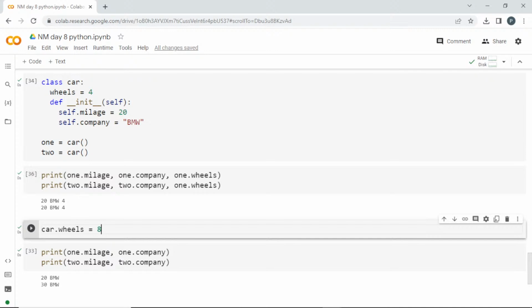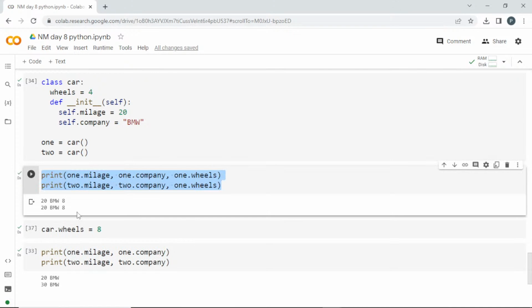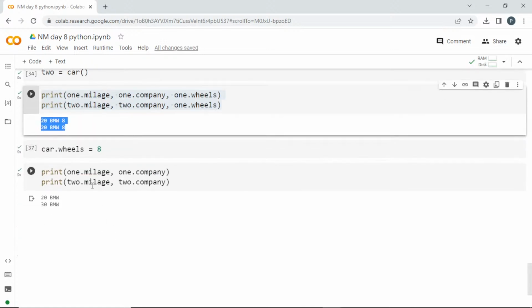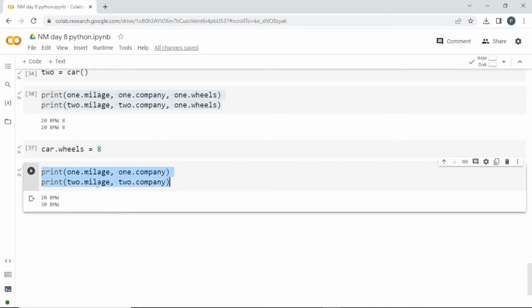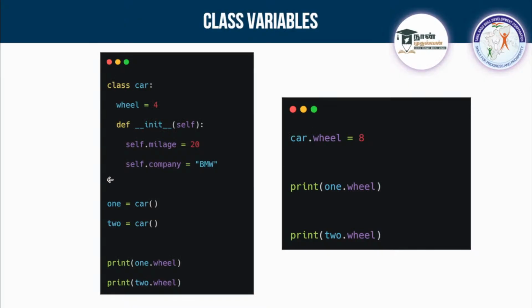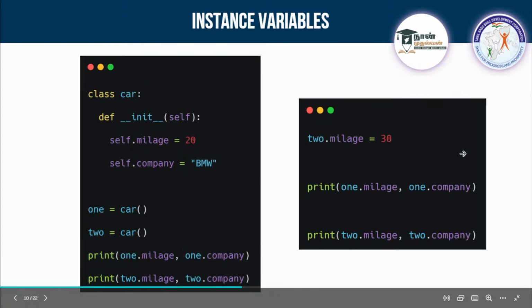It ran properly. So can we try to do this thing again? I'll copy this, or I'll run it here itself. See here, it is changed for both, right? Since it doesn't belong to the object, it will be changed for everyone. This is what is known as a class variable. So there are two things, one is an instance variable and another one is a class variable. Based on that you can decide.